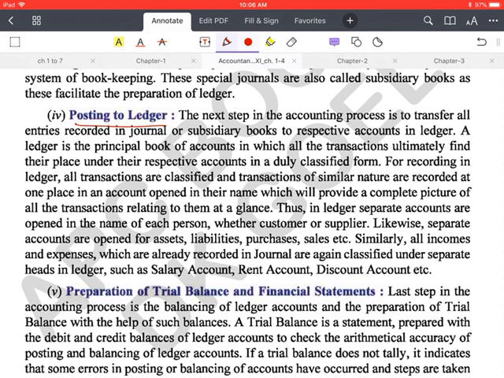We prepare the ledgers. It is an account. In T shape, most of the accounts are prepared in T shape. Like particulars, amount, this side is debit and this side is credit. So we have to prepare this type of account.